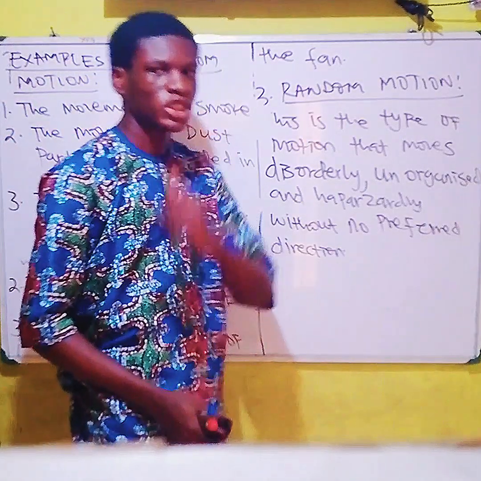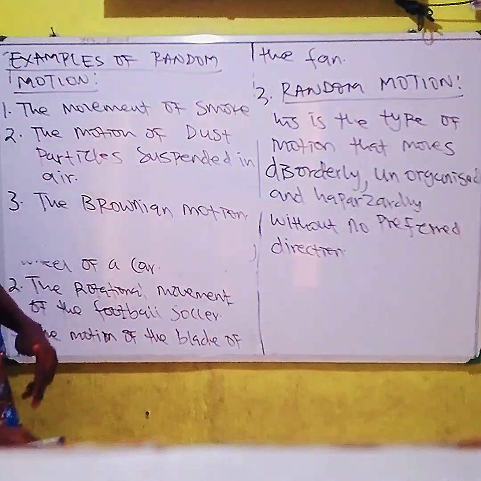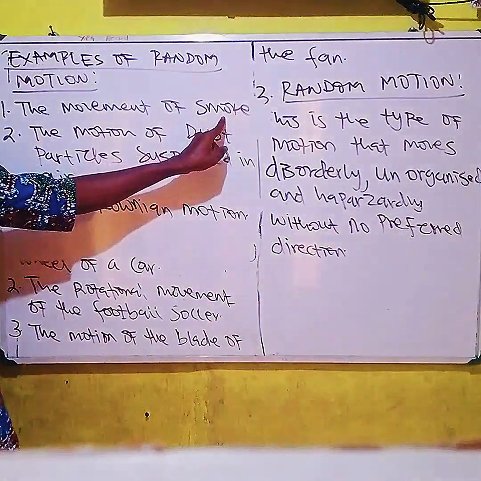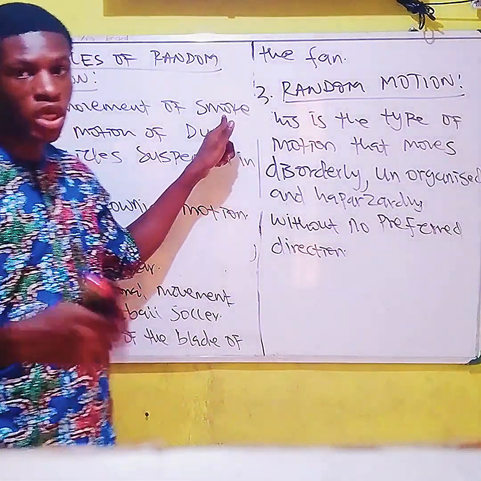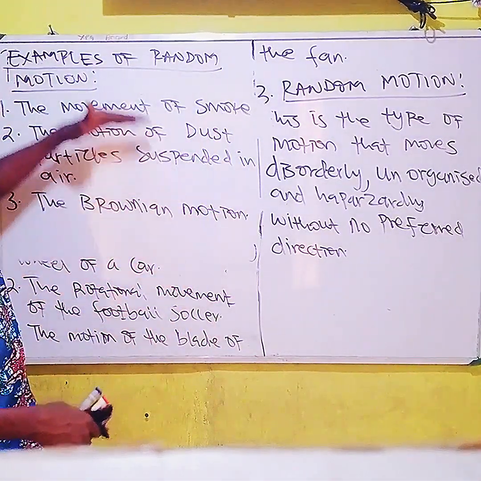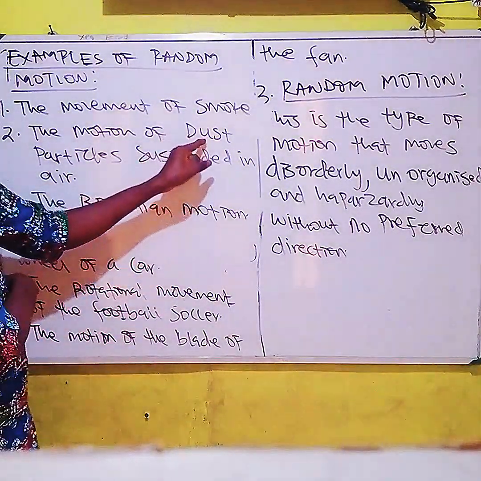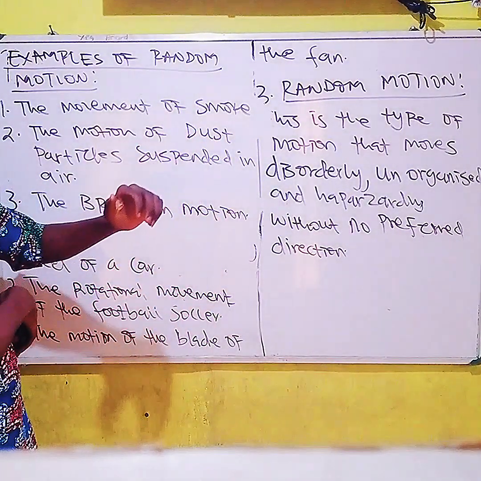All right, so these are just a few examples of that. The movement of smoke is an example of what? Of a random motion. We also have the motion of dust.